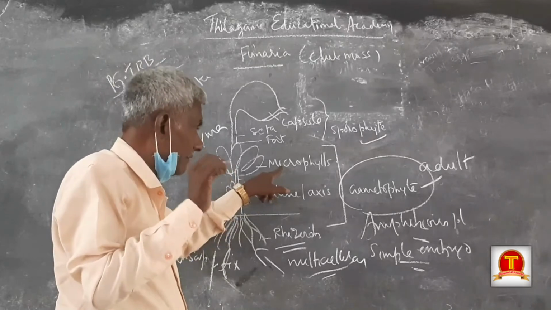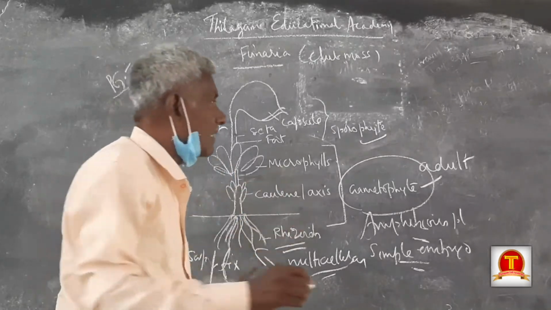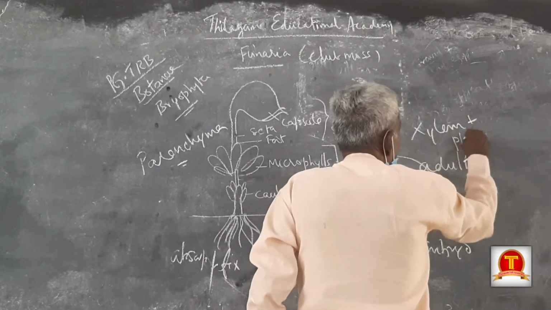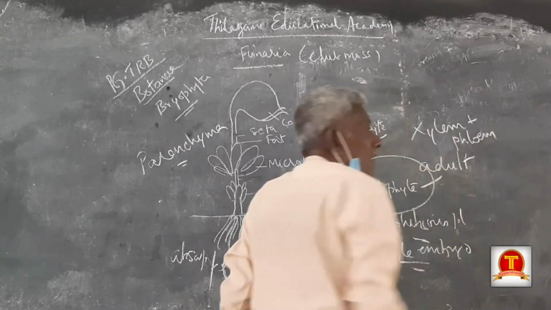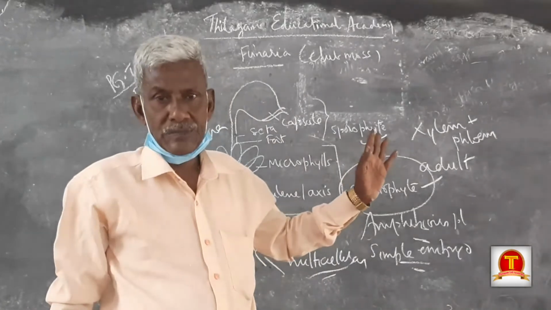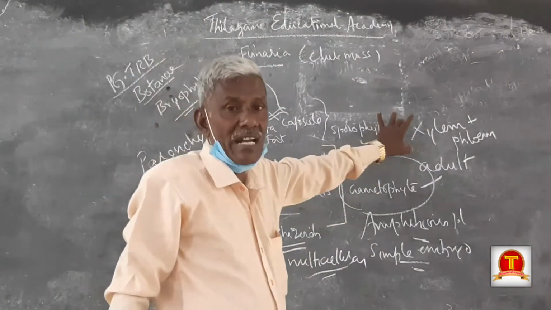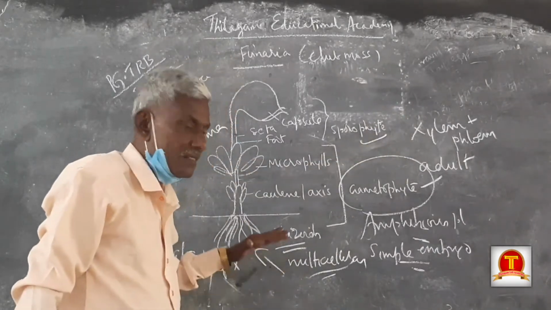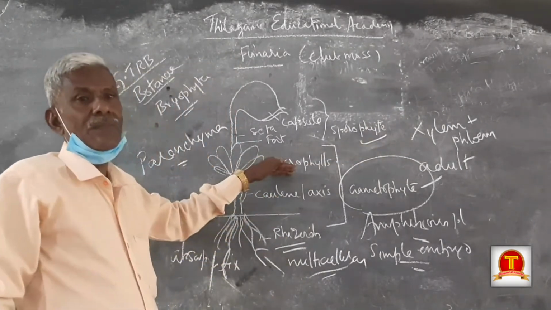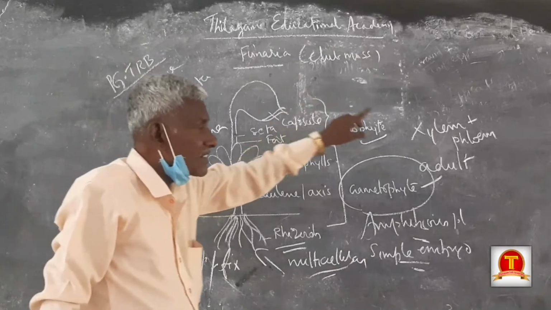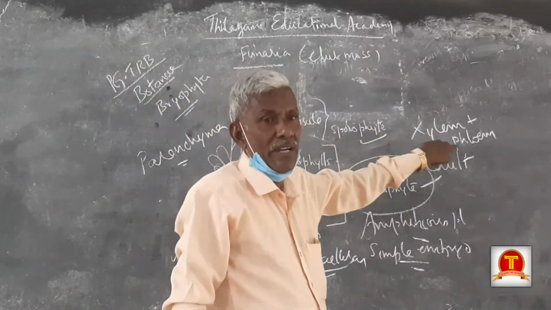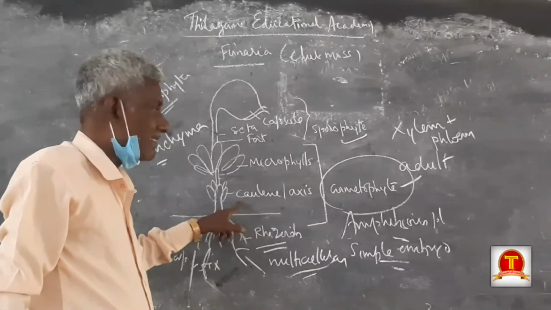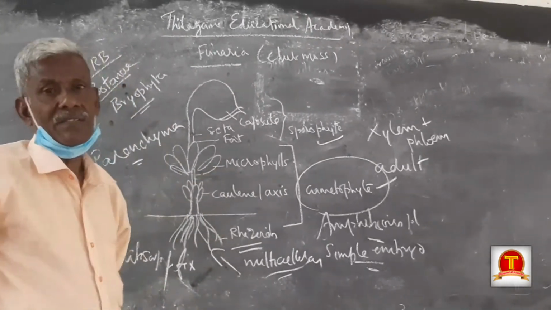Because there is no xylem and phloem. These are vascular tissues. These tissues are absent, so we cannot call them root, stem, leaf. Due to the absence of xylem and phloem, we say rhizoids, column or axis, and microphylls.